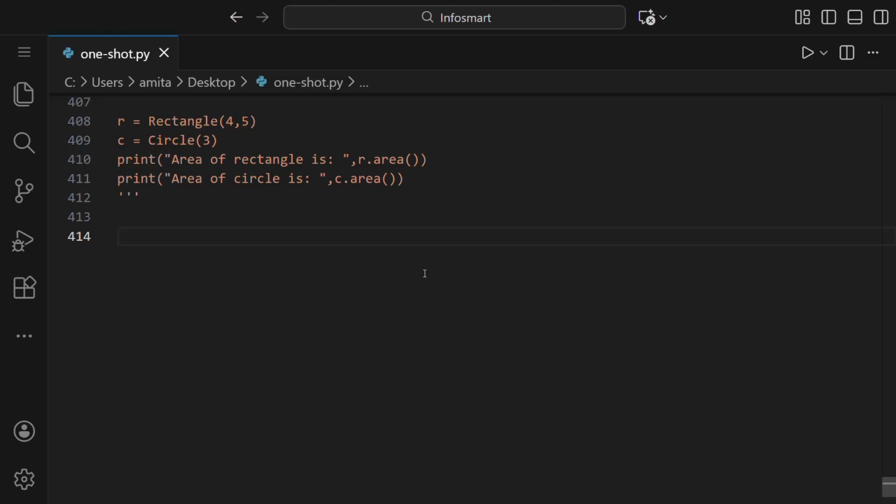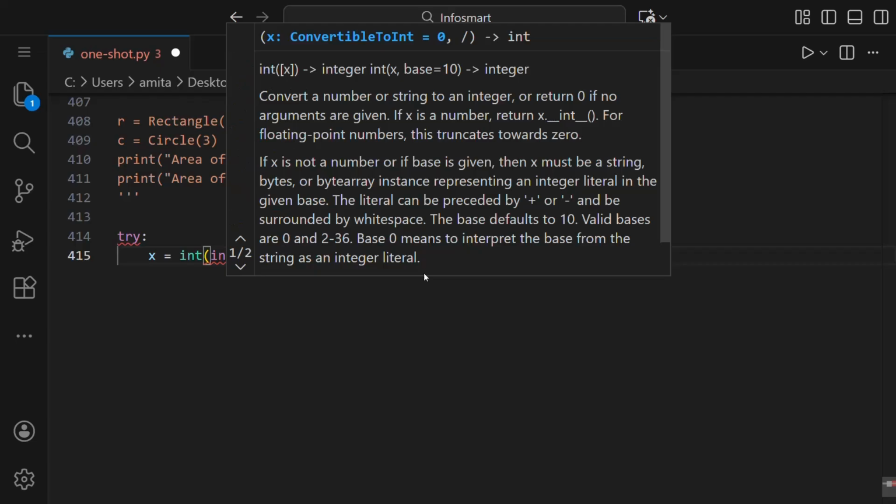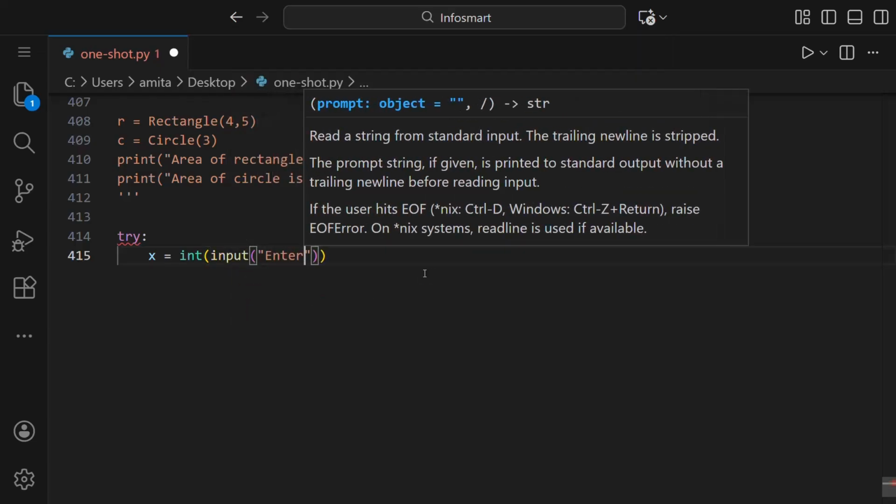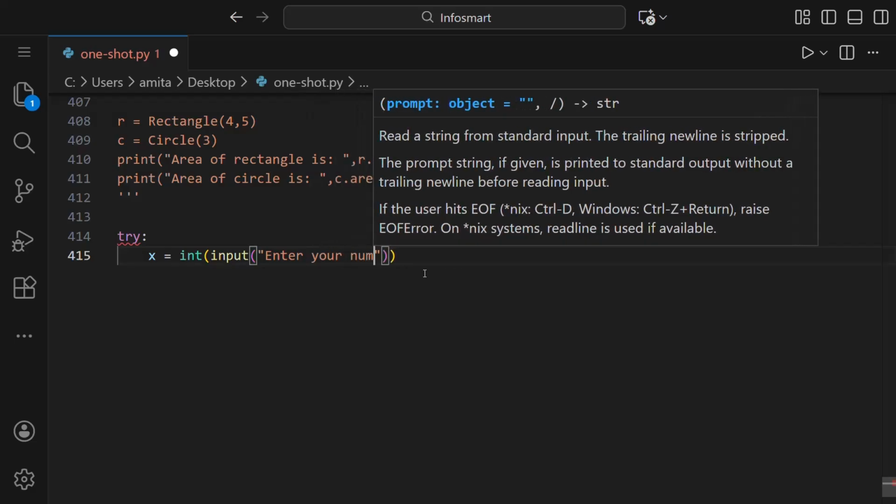So first, we'll write try, and inside try we will write the program that we want to run. Let's say we have to take an input from the user, and then divide 10 by that number. So we'll say x is, this time it should be an integer, so int, then input, and inside parentheses and double quotes we'll write the prompt, enter your number.